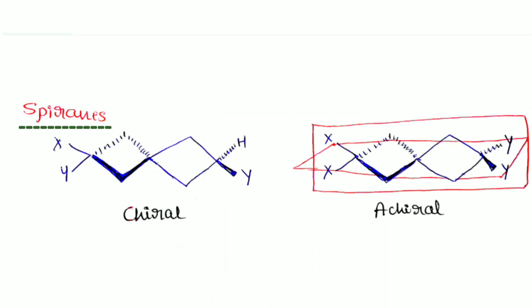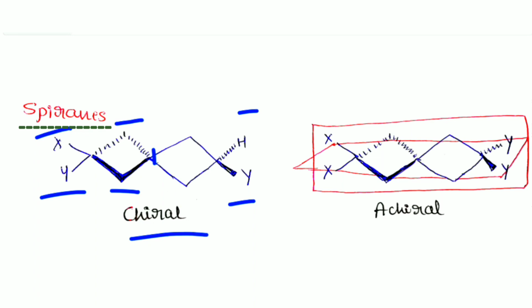Then what are spiranes? Spiranes are compounds in which two rings are fused by one carbon. This ring is coming out of the plane and this ring is going below the plane. Substituents on this carbon ring are always in the plane and substituents on the other ring are always out of the plane of the paper. This is a chiral molecule.